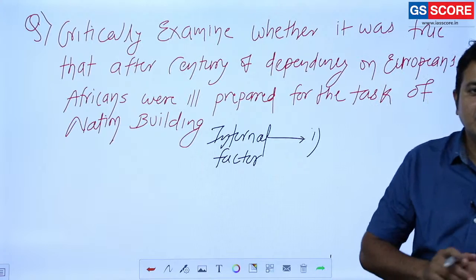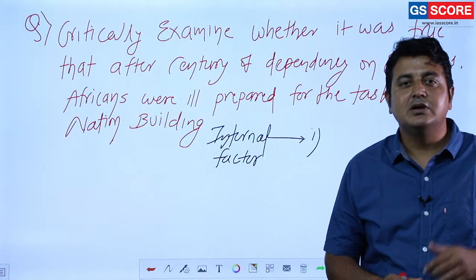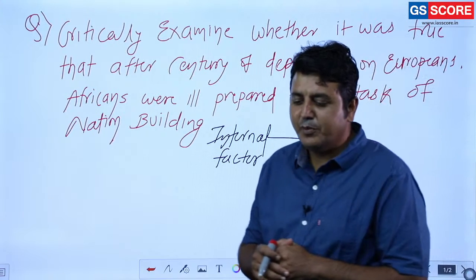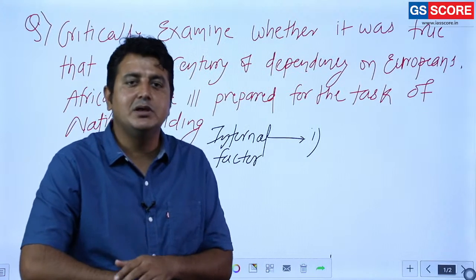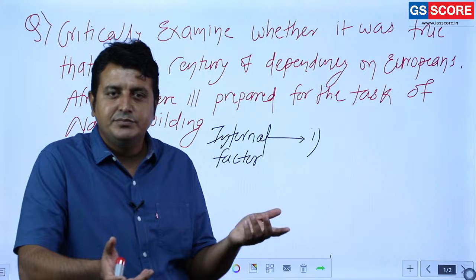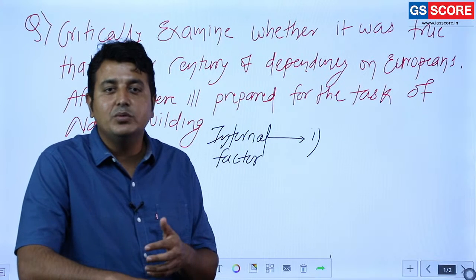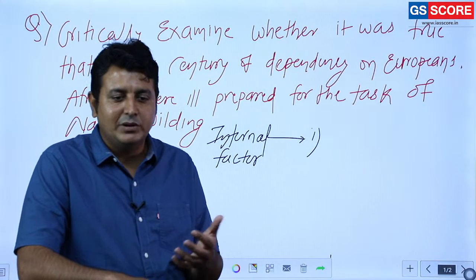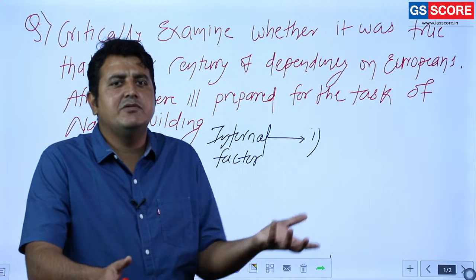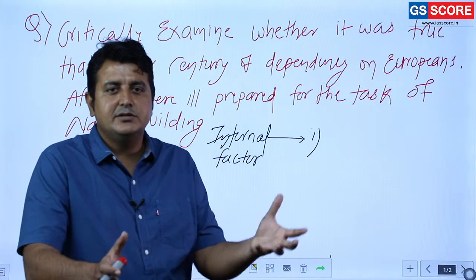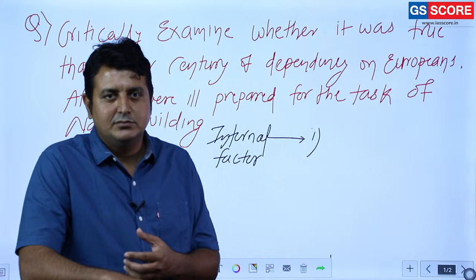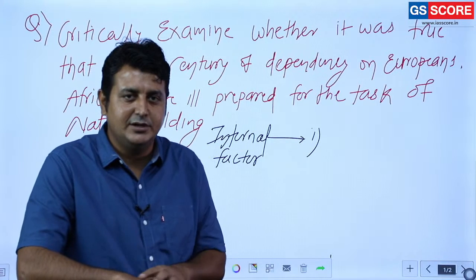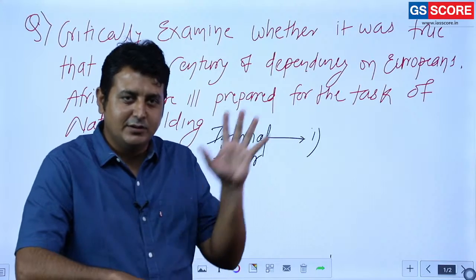The first most important internal factor is diverse ethnicity. Some of you might get confused and some of you are going to argue with me, saying, sir, India is also a diverse country. We have linguistic diversity, we have ethnic diversity, yes, we have religious diversity. So many diversities are there in India, and still India is a nation state. You are going to argue with me, but there is a huge difference between India and these states. I am going to explain in this question only.